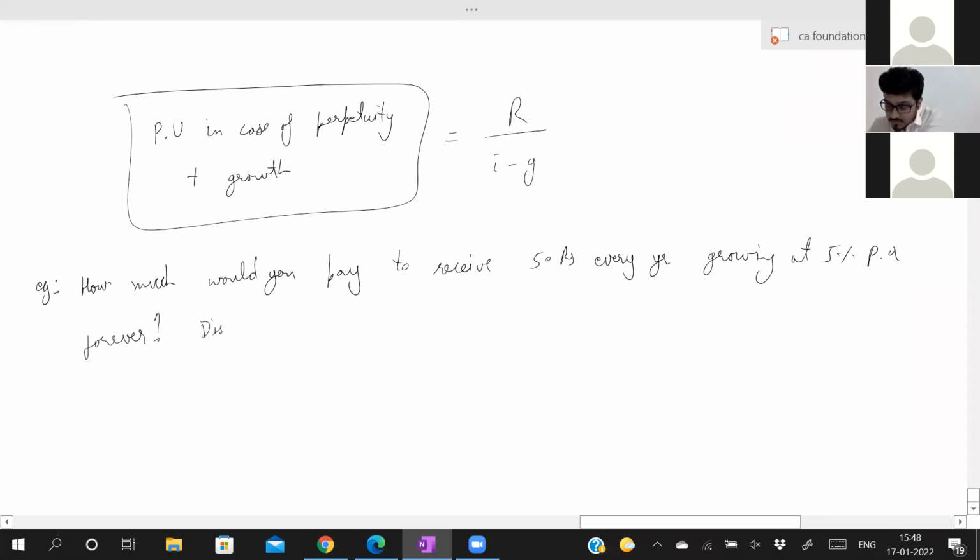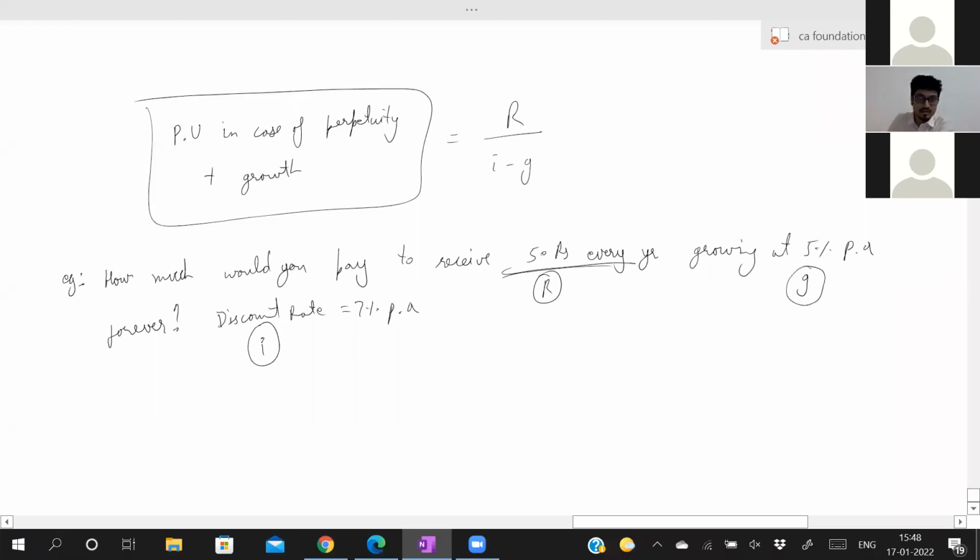Now they will give the discount rate, equal to 7%. What is this discount rate, sir? This is nothing but your I. Now, growing at 5%, this is nothing but your G. Now what is the amount you receive every year? R, that is 50 rupees. Now how to calculate? What have they asked in the question first?